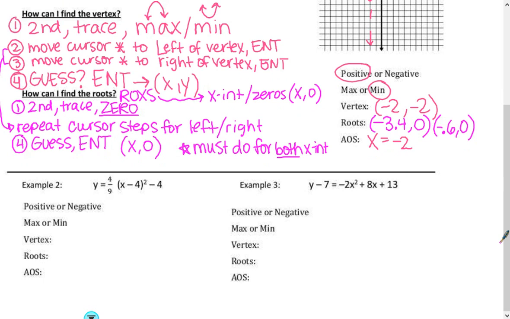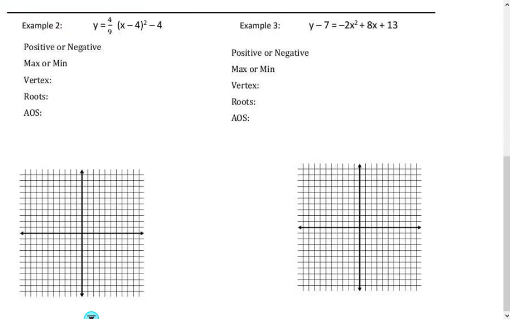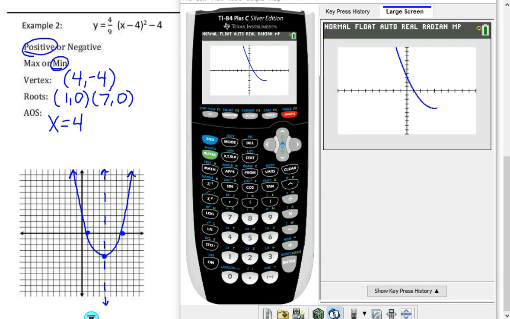Why don't you pause this note video, and I want you to try example 2 on your own. This one is a pretty straightforward example. Give it your best shot. If it doesn't work out, you can pause the note video and go ask your teacher what mistakes you're making. So pause your video right now, and I'll come back with the answers. All right, if you're coming back on here, hopefully you were able to figure out example 2 on your own by completing those steps.